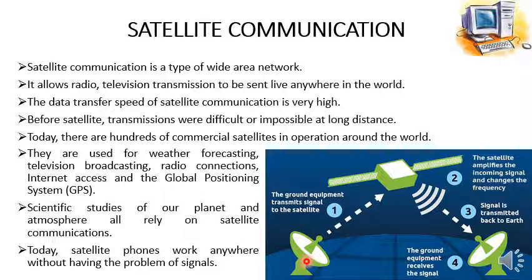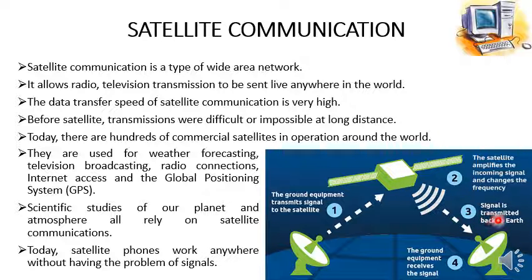So the dish antennas are actually the senders and receivers of the signals, and in between, the satellite is used for this transmission. Like here in step 1 it says that the ground equipment, meaning this dish antenna, transmits a signal to the satellite. Then the satellite amplifies the incoming signal and changes the frequency, meaning that it strengthens the signal even more so that the signal can reach the ground.